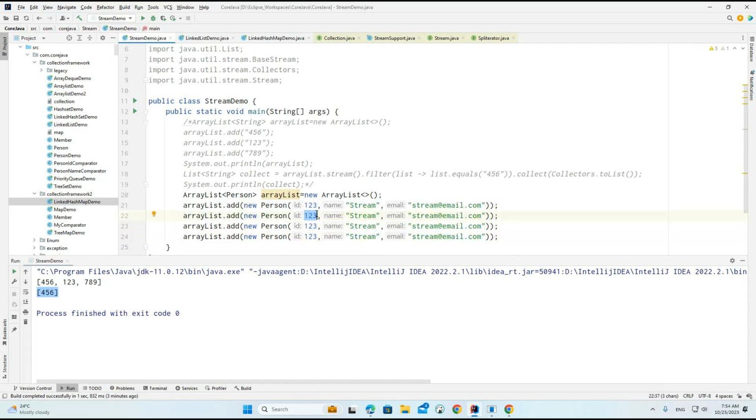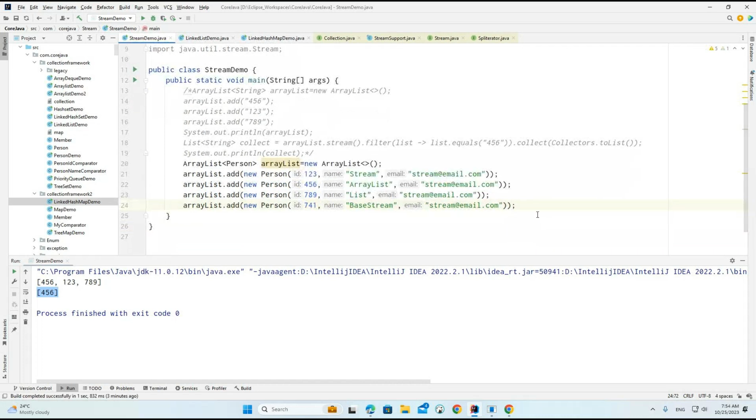Okay, so we can work with the 4 records here. So let's change the IDs to 456 here, and 789, and 74. One name is theme, the second one is array list, another one is list, and the last one is base. So we can keep the email related values as they are.